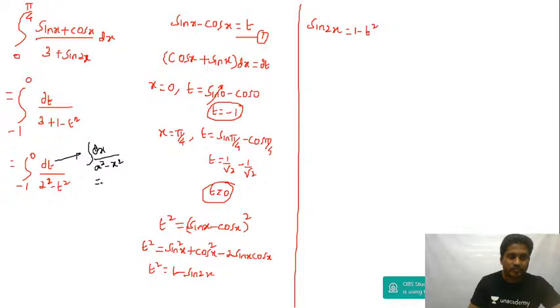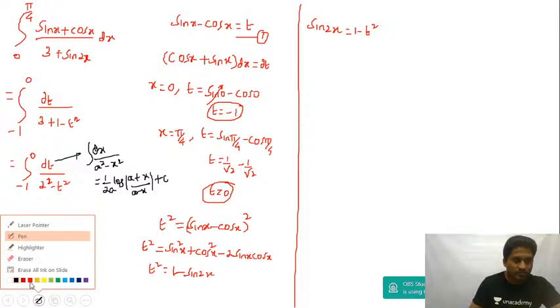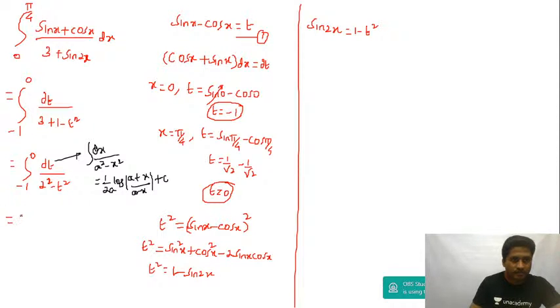The formula will be equal to 1 by 2a into log of (a plus x) divided by (a minus x), plus c. So this can be written as 1 by 2 into 2, log of (2 plus t) divided by (2 minus t) between the limits minus 1 to 0.